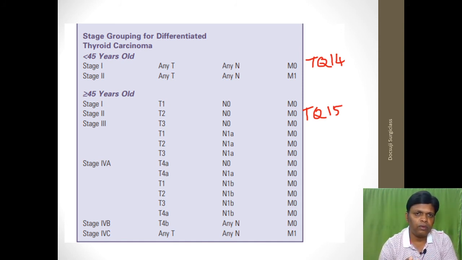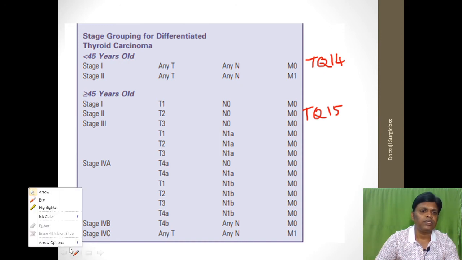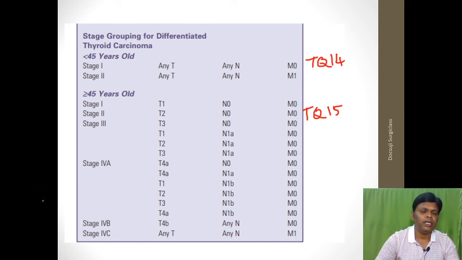More than 45-year-old, there are 4 stages. Okay, less than 45-year-old, you can watch carefully. Any T, any N with M0, that is called stage 1. Stage 2 is any T, any N with M1. This is for less than 45-year-old.